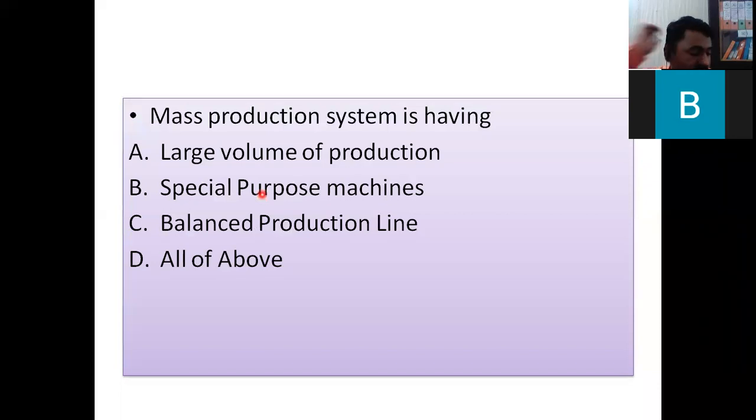This is the options. Then you can see the mass production. So mass production is having large volume of production, right? Special purpose machine, again right. Balance production line, again right. So here you can choose the option as all of the above.